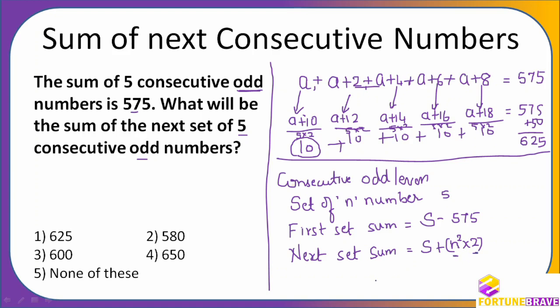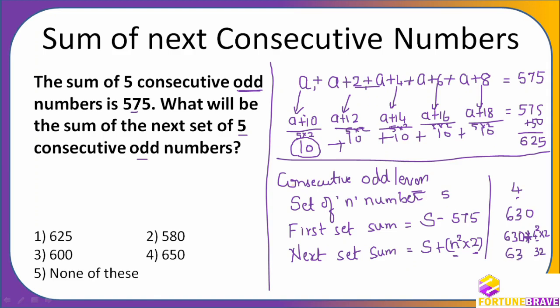Say for example, this set has 4 numbers and the sum is 630. That is the next sum. 630 plus 4 square into 2. 4 square is 16, so 32.